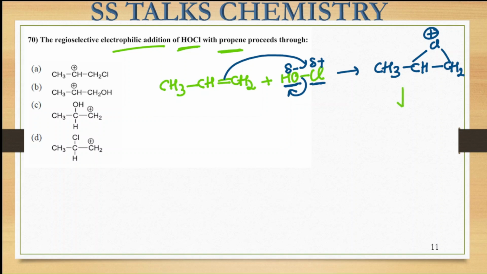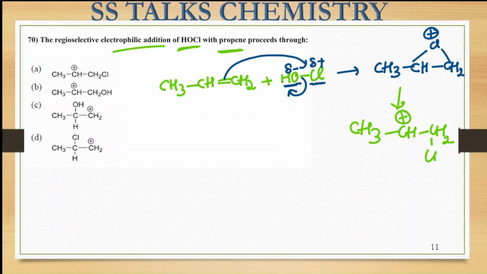Now in the next step you will see the attack of the OH negative. So OH negative will be attacking on this particular side, and this Cl group will be shifted over here. Basically we have to look at the stability of the carbocation formation over here and not this OH negative. We want the stable carbocation to be formed over here. So we will get this particular carbocation, CH2 with the Cl present, and here will be the positive charge.